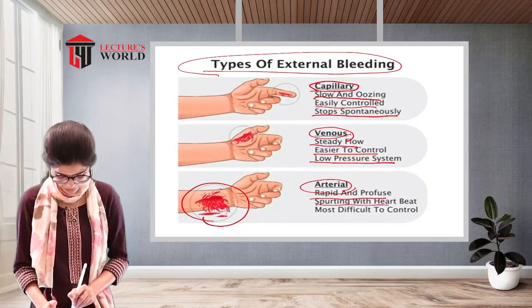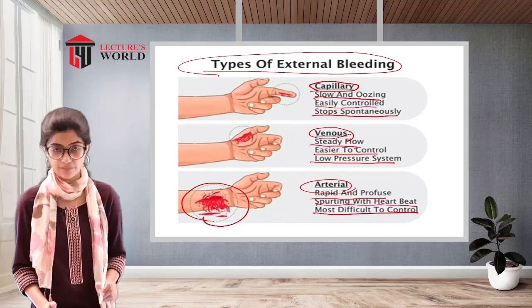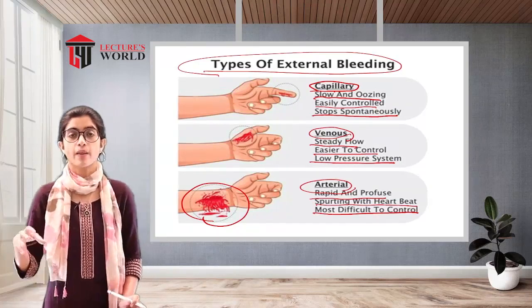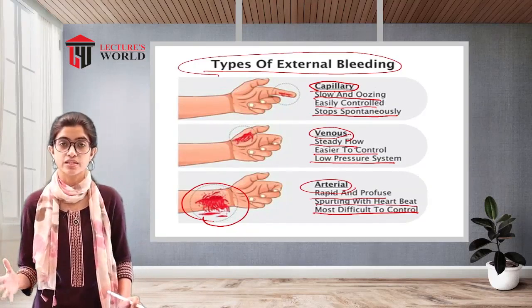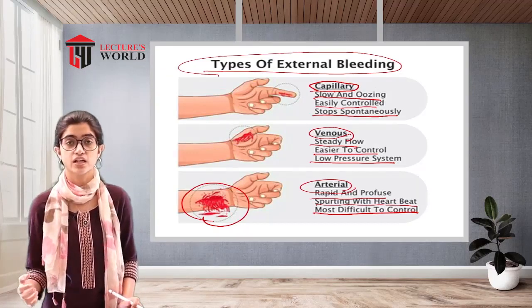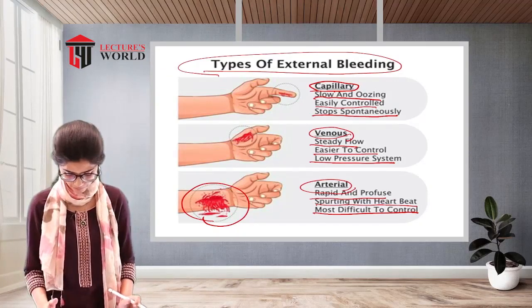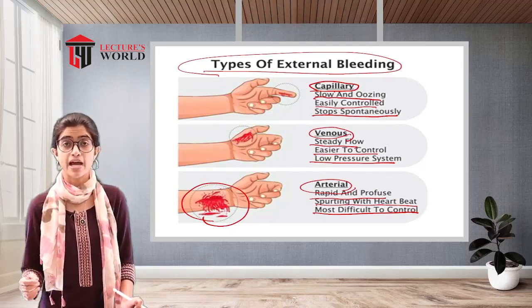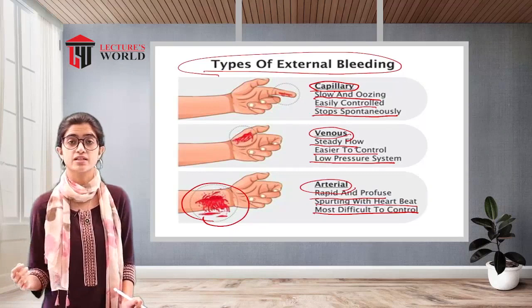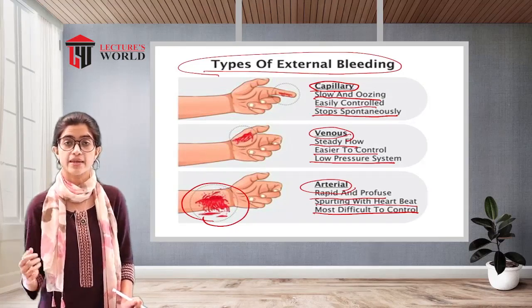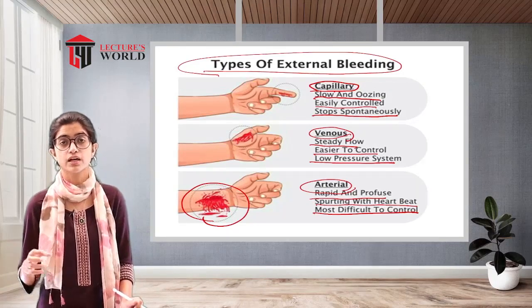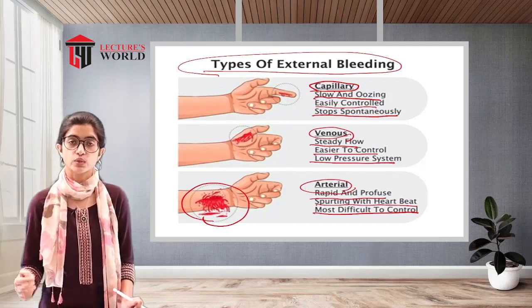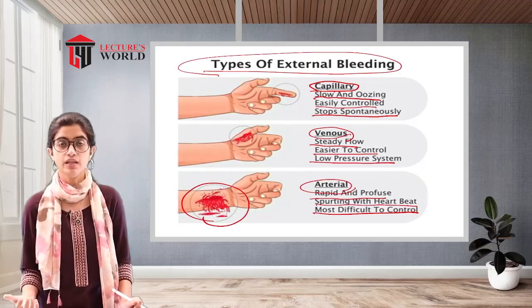Spurting with the heartbeat, it is the most difficult to control. If the arteries are cut, the blood spurts out of the region and it is very, very difficult to control. The arterial bleeding is very rapid and profuse. It is much more difficult to control arterial bleeding as compared to venous and capillary bleeding. So these are the three main types of external bleeding.